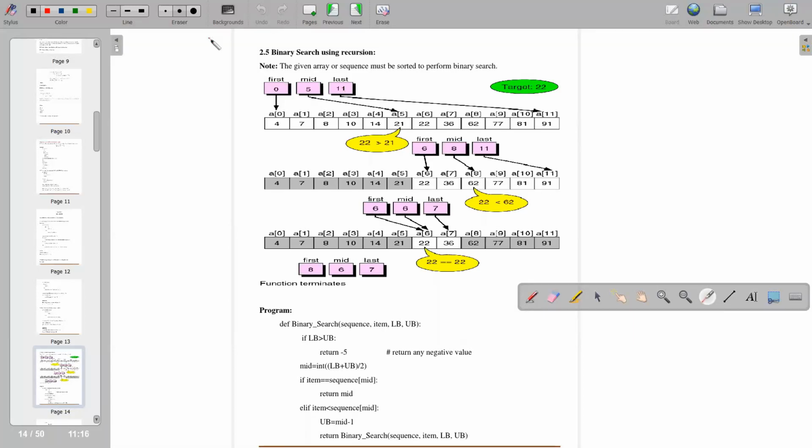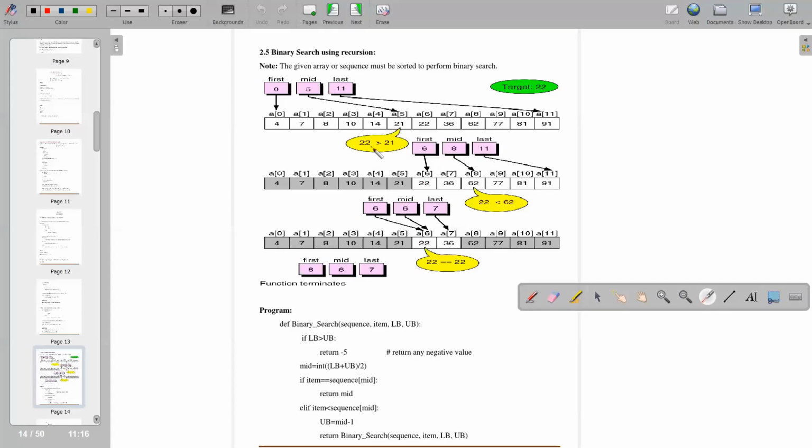So this array is given over here, and these are the numbers entered in the array, and A0, A1 are the indexes of the array. You have to find the index. Now the concept goes: first, mid, and last. In binary search, you take first, mid, and last.